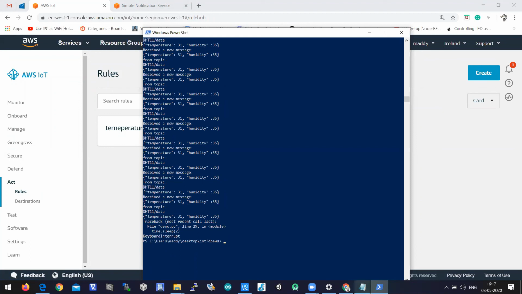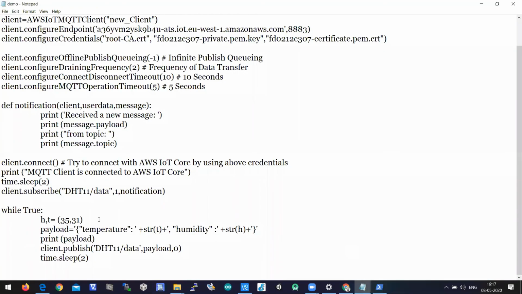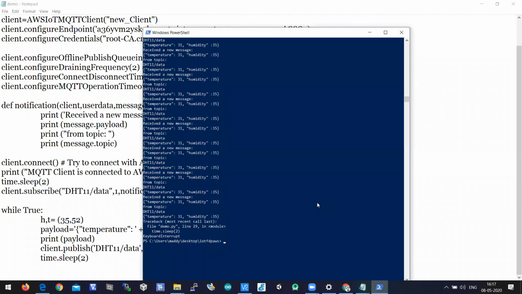Let me change the value of temperature. As we are giving the temperature value manually, let's write 52 instead of 31, because we wrote 50 as the threshold value in AWS IoT. If you keep 52, press Control S, and run this program, then immediately I should get a notification on my mobile. I'll share it on WhatsApp. So I'm running the program.